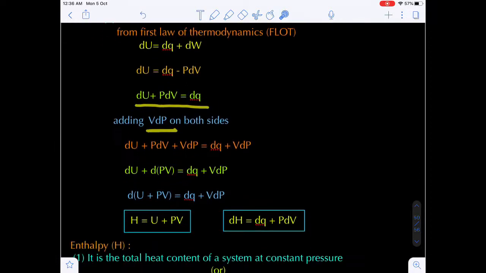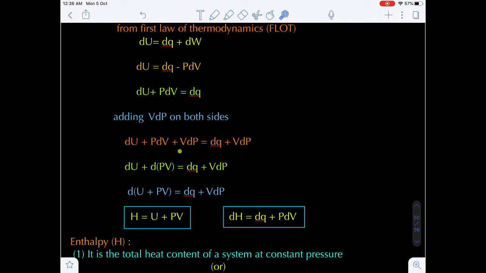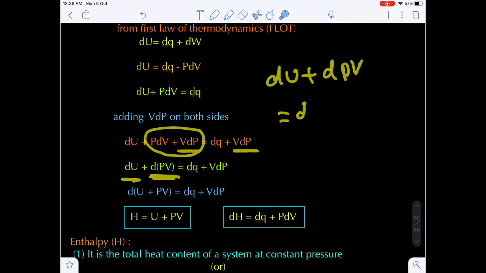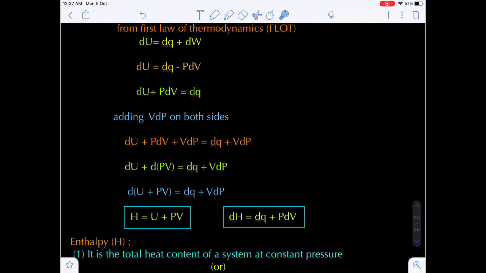Okay. Now what I am doing, I am adding V dP on both sides. Left side I am adding V dP and right side I am also adding V dP. Do you know this is in the form of u v dash plus v u dash? That is the derivative of uv, so that's why it is the derivative of PV. Are you getting my point? Left side, there is a dU, there is a d(PV). So dU plus d(PV), shall I write d of (U plus PV)? Okay, so derivative of (U plus PV) equal to dQ plus V dP.